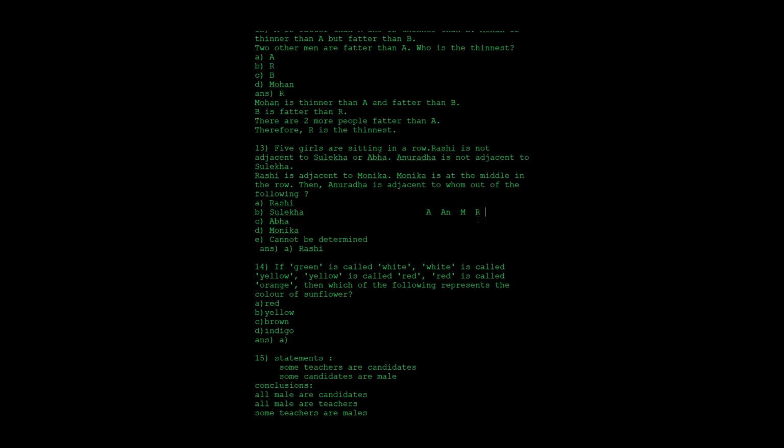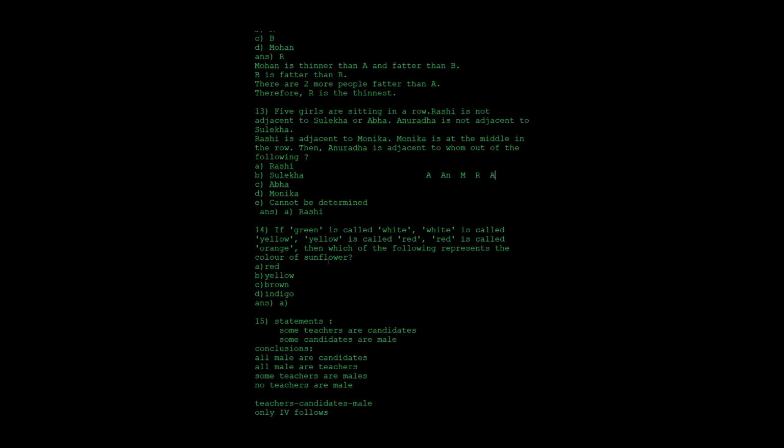Then Anuradha is adjacent to whom? They have clearly mentioned she is not adjacent to Suleka, and Rashi is not adjacent to Suleka or Abba. So if Monica is in the middle, then Anuradha should come after Rashi. So Anuradha is adjacent to whom out of the following? The options are Rashi, Suleka, Abba, Monica, and cannot be determined. You can easily find that Anuradha is adjacent to Rashi. So Rashi is the correct answer for this question.